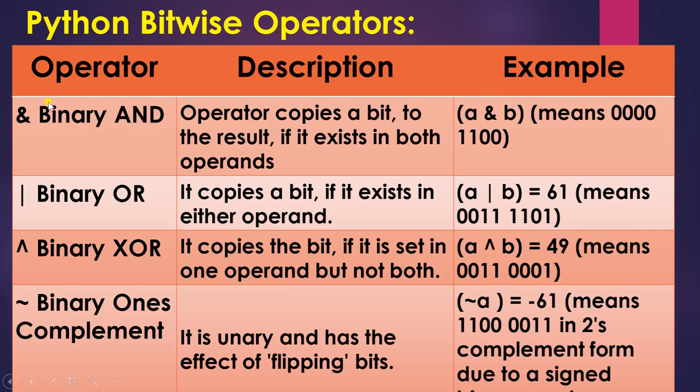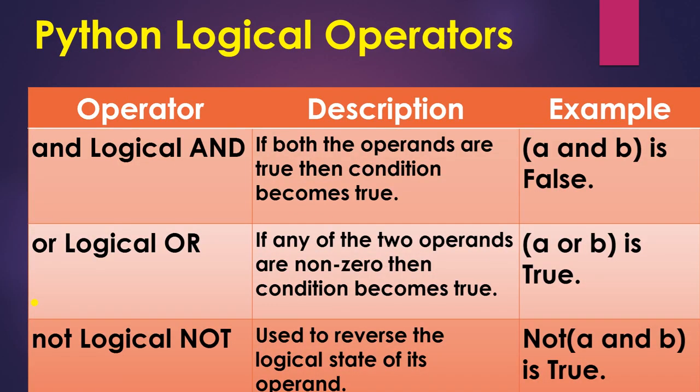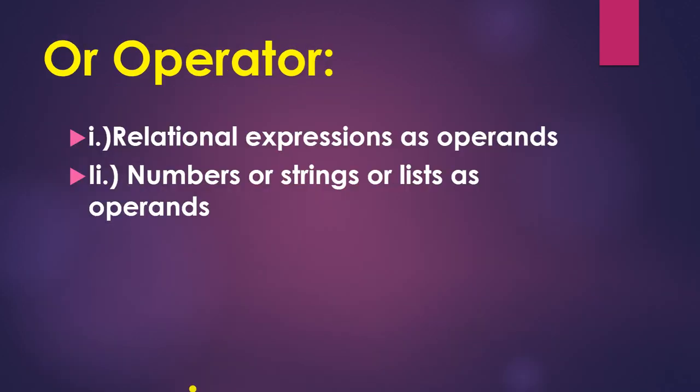So these are the Python bitwise operators. That is the AND operator, this is the symbol for AND, this is the symbol for OR, this is XOR, and this is binary ones complement. Now the logical operators. AND, OR and NOT are the logical operators and they give you the result in the form of Boolean, either true or false. Now first one is the OR operator.